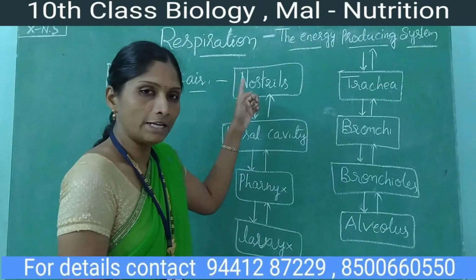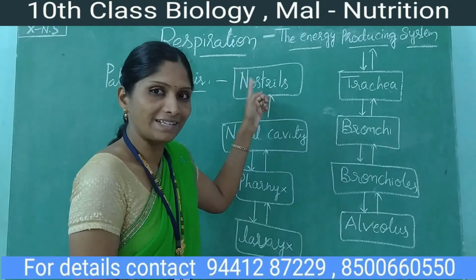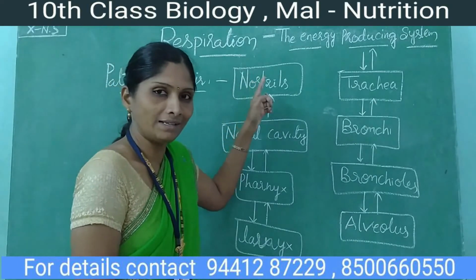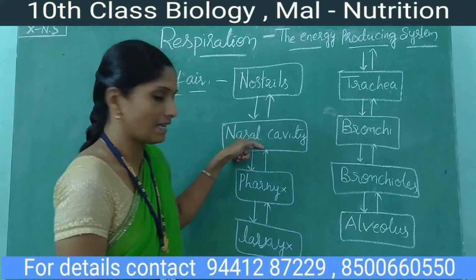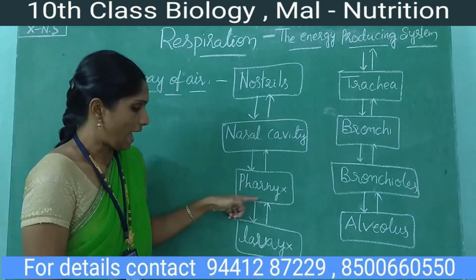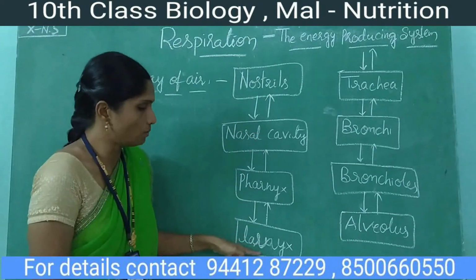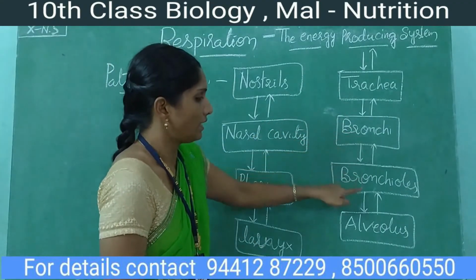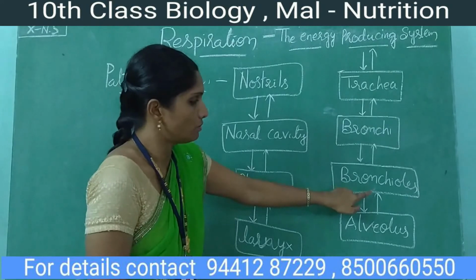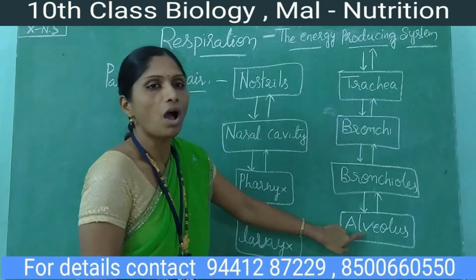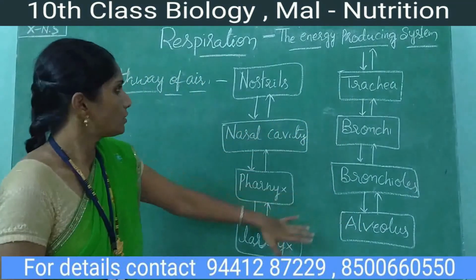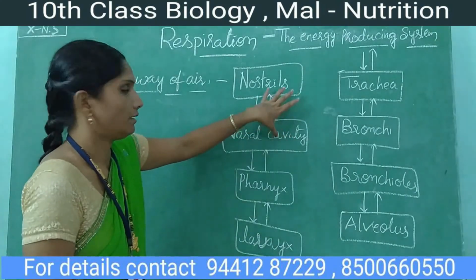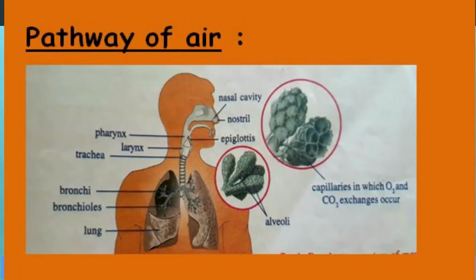Starting from the entry point of the respiratory tract, the nostrils, oxygen goes into the nasal cavity, then pharynx, then larynx, then trachea, then bronchi, then bronchioles, and then alveolus. This is the pathway of air.